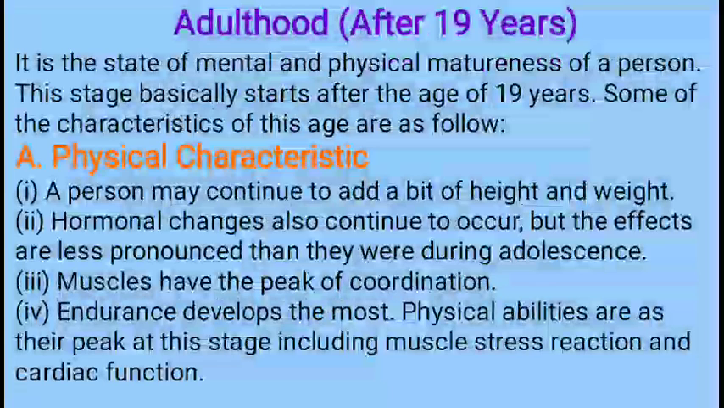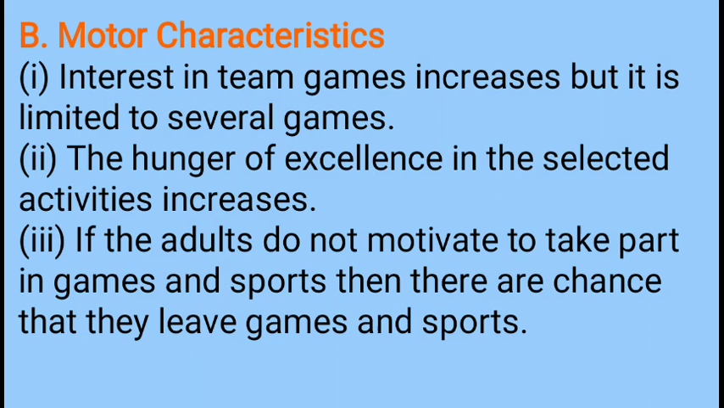Then muscles have the peak of coordination. Here the students, after the age of 18 or 19 years, if they join the gym, they can definitely develop their muscles. So muscles have a peak of coordination. Endurance develops the most. Physical abilities are at their peak at this stage, including muscle stress reaction and cardiac function. So they can develop their physical fitness level. You may find that the physical fitness level improves more at this adulthood age, after the age of 18 years.